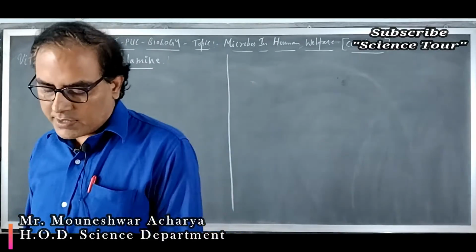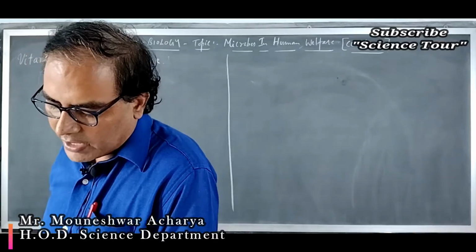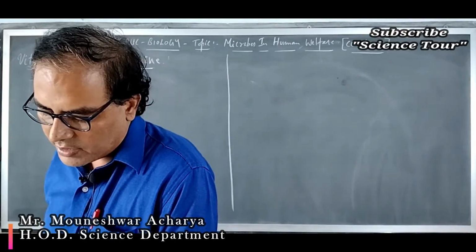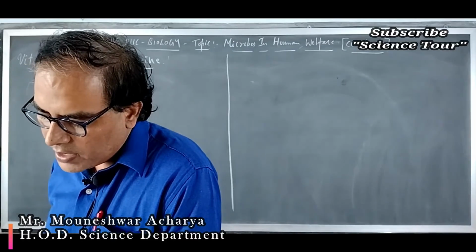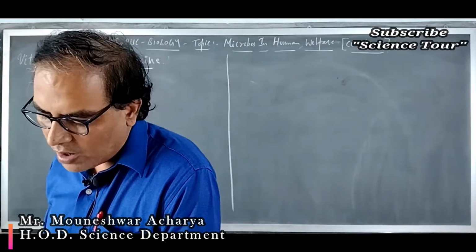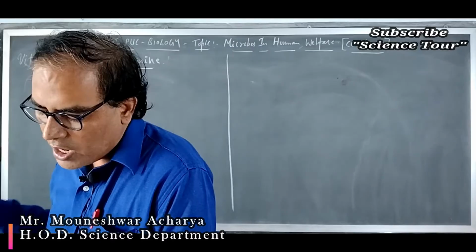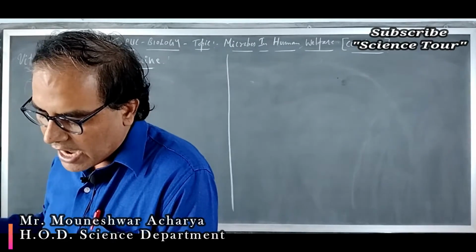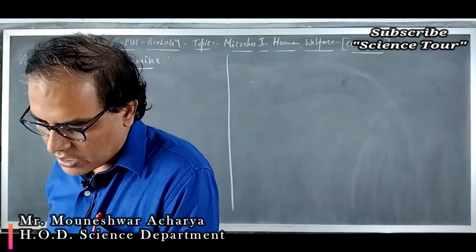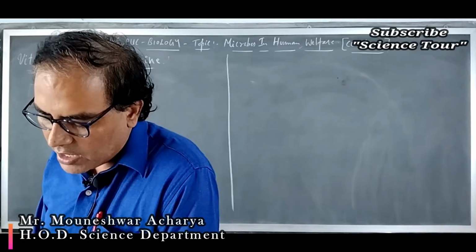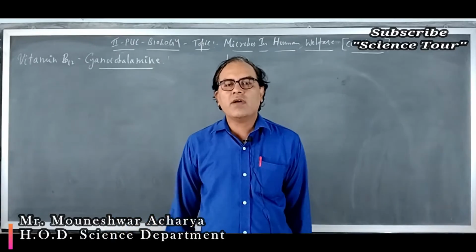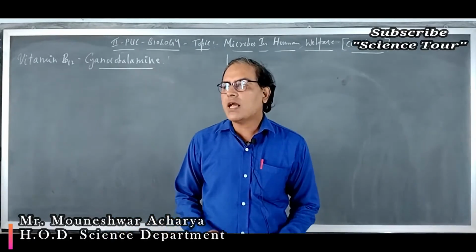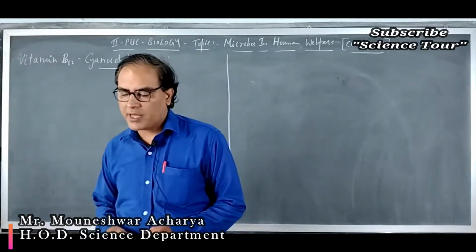Next, question number 3. Methanogenic bacteria are not found in A. rumen of cattle, B. gobar gas plant, C. bottom of waterlogged paddy fields, D. activated sludge. Methanogenic bacteria are anaerobic bacteria. They may survive in the absence of oxygen.